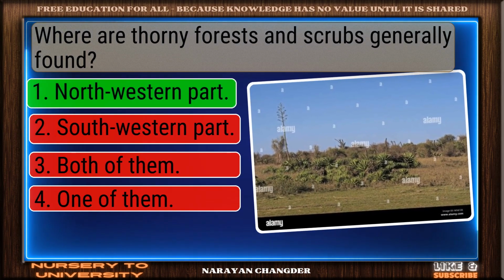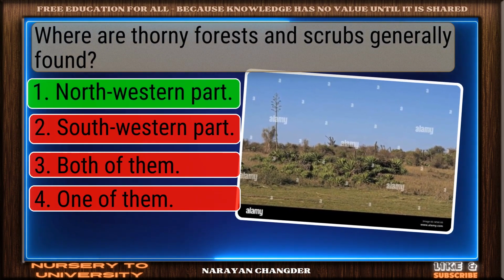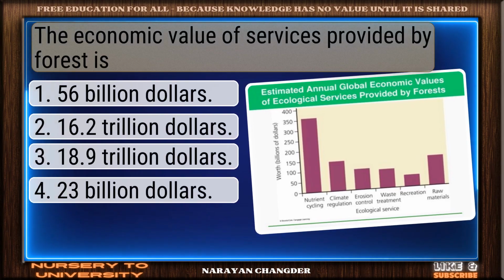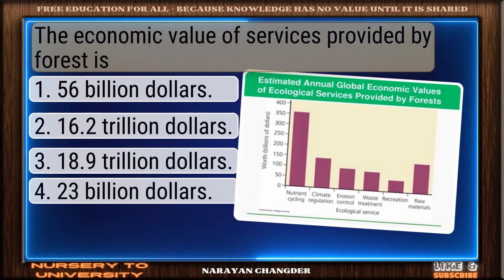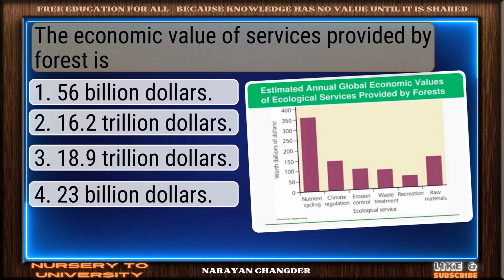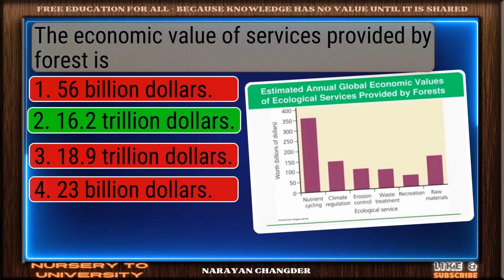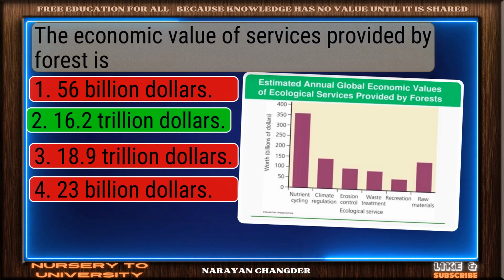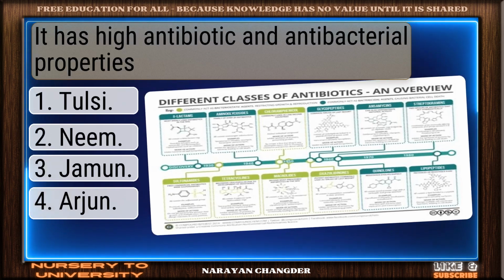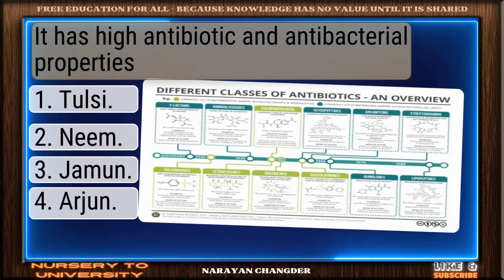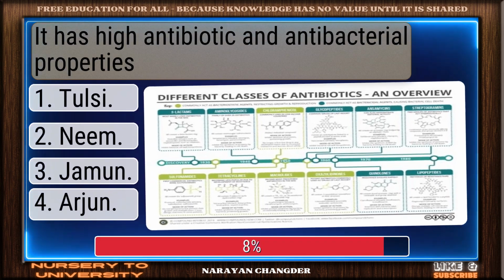Solid response. Northwestern part is a valid choice. Question number 188. The economic value of services provided by forest is. Strong choice. $16.2 trillion is the right answer. Question number 189. It has high antibiotic and antibacterial properties.